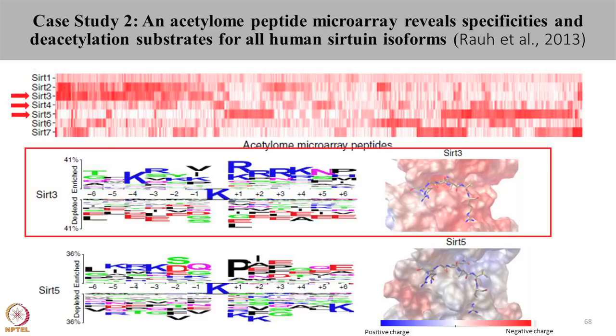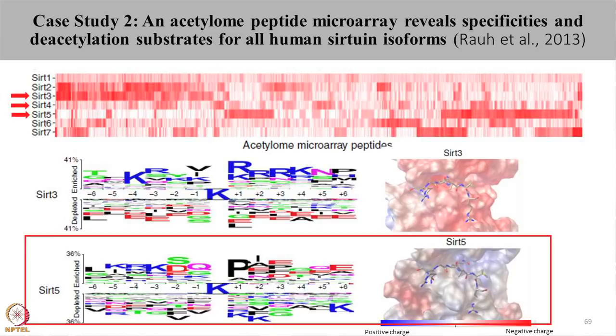Owing to that, the peptides that are preferred by sirtuin 3 had a lot of positively charged residues, specifically arginine, at the upstream of the acetylated lysine. For Sirt 5 you can see that at position 1 proline was predominantly present. The other upstream amino acids were either positively charged or nonpolar, whereas the downstream amino acids were majorly positively charged.